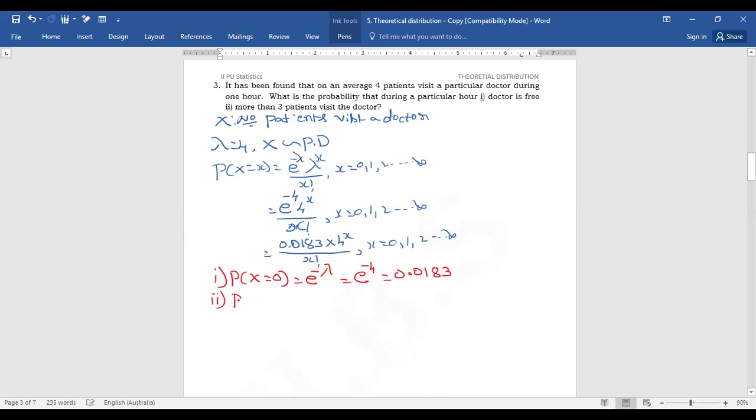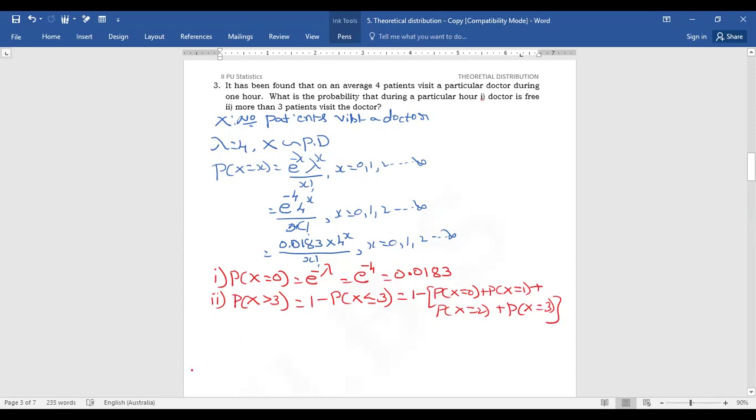But the second one, more than 3 patients visit a doctor. So more than 3 patients is probability of x greater than 3, that is equal to 1 minus probability of x less than or equal to 3. I already told that. So x less than or equal to 3 means 1 minus the sum of probability of x is equal to 0 plus probability of x is equal to 1 plus probability of x is equal to 2 plus probability of x is equal to 3. These are the terms. First we need to find the probability values for x is equal to 1, 2, 3, because 0 we already calculated.